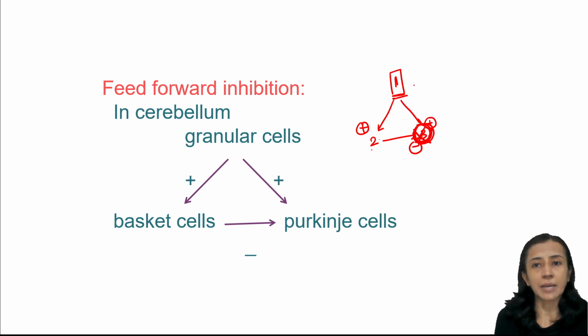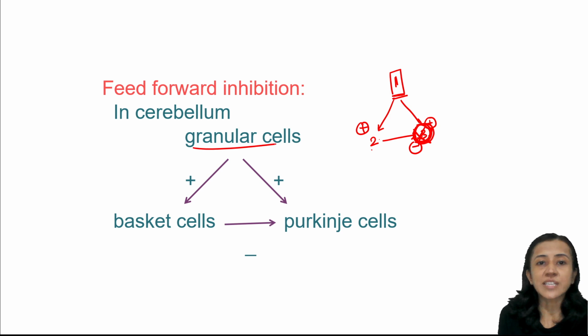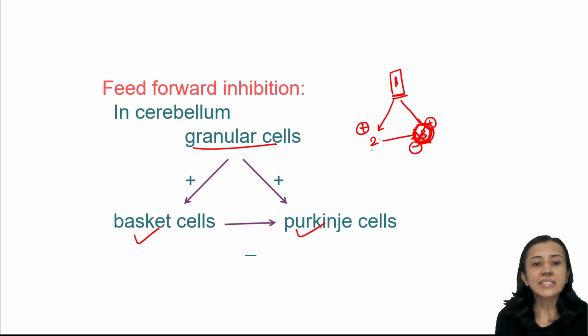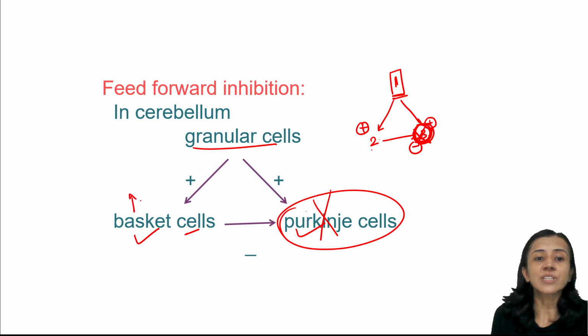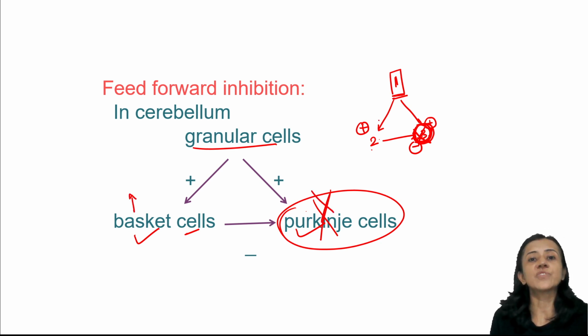This is seen in the cerebellum. In the cerebellum, when granule cells are stimulated, they stimulate both basket cells and Purkinje cells. But basket cells inhibit Purkinje cells. So Purkinje cell activity is kept in check by basket cells. Suppose I stimulate granule cells, then basket cells and Purkinje cells are both stimulated, but basket cell stimulation is more than Purkinje, because basket cells inhibit Purkinje cells. So this is feed forward inhibition.